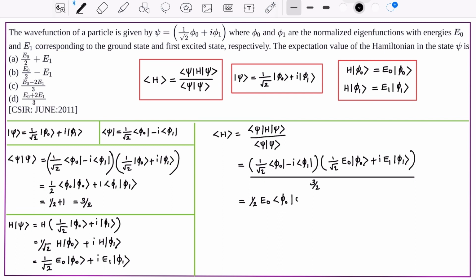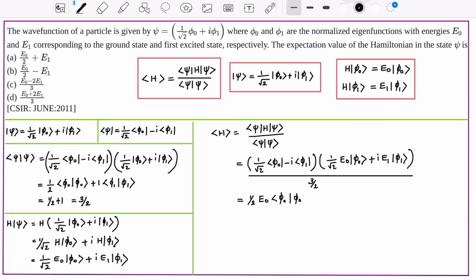Now we can write the expectation value of H as 1 by 2 E0 times the inner product of phi 0 with itself, plus E1 times the inner product of phi 1 with itself, divided by 3 by 2. That is equal to E0 by 2 plus E1.